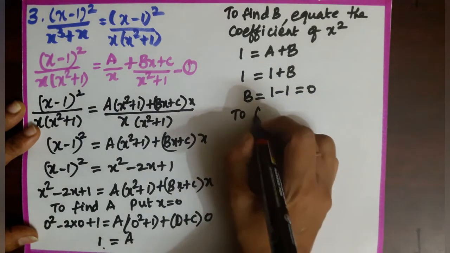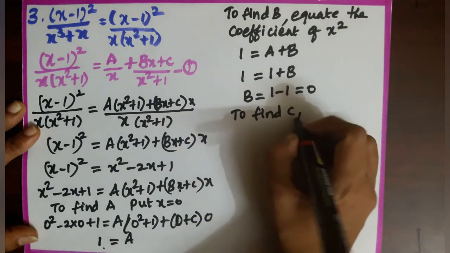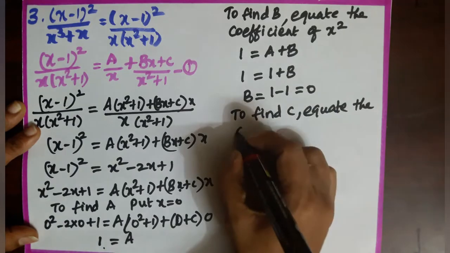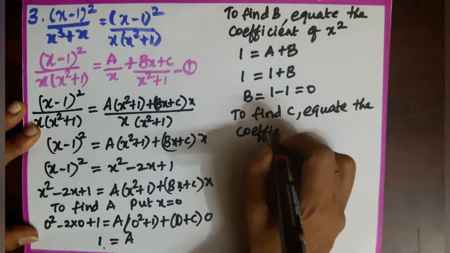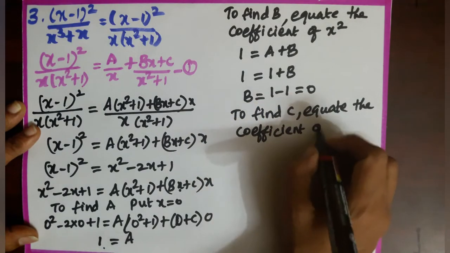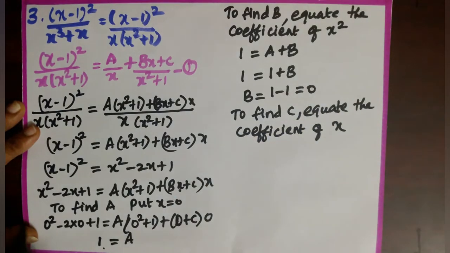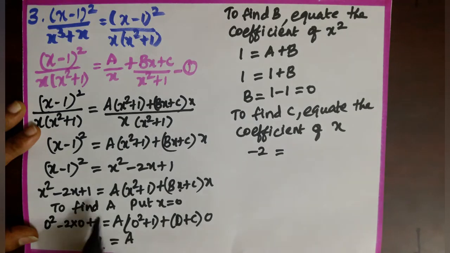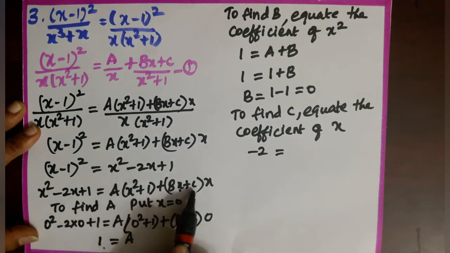Next, I need to find c. To find c, equate the coefficient of x. So, in the left side, the coefficient of x is minus 2, which is equal to, the first term we are not having the coefficient of x. In the second term, the coefficient of x, that is c into x.